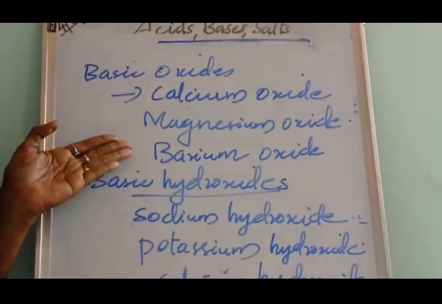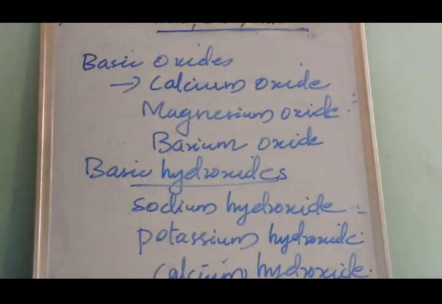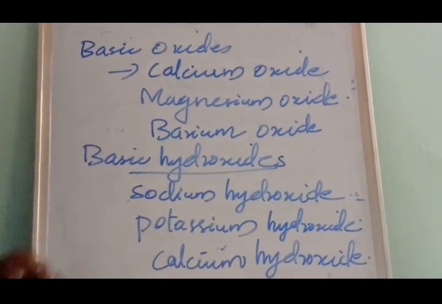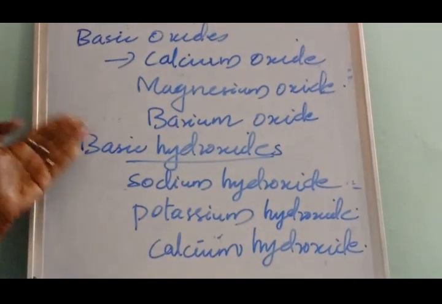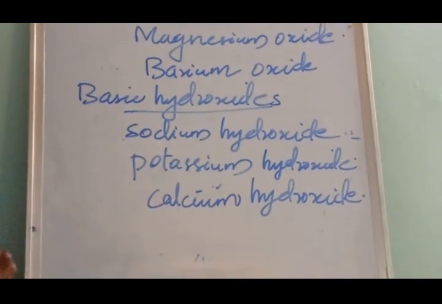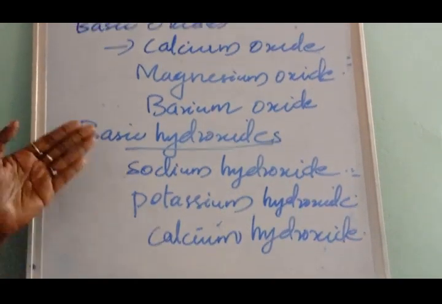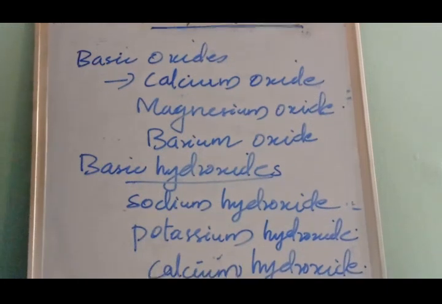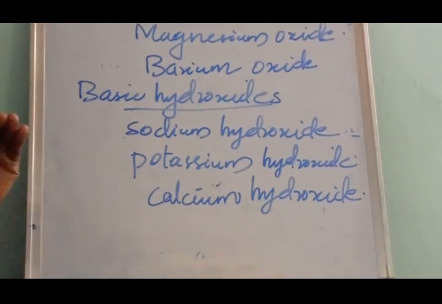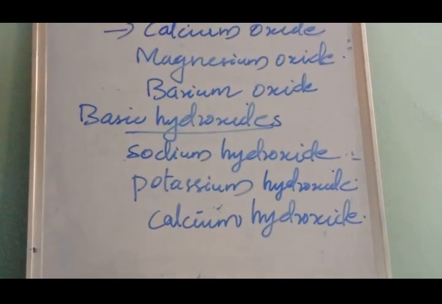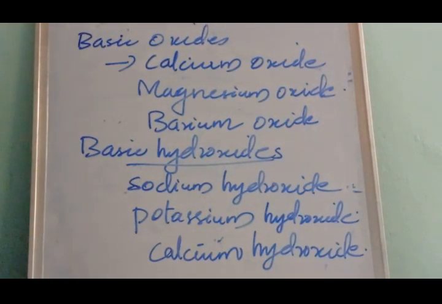Examples of basic hydroxides are sodium hydroxide, potassium hydroxide and calcium hydroxide. These are the basic oxides and basic hydroxides.